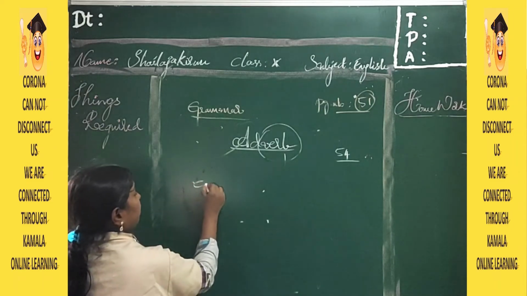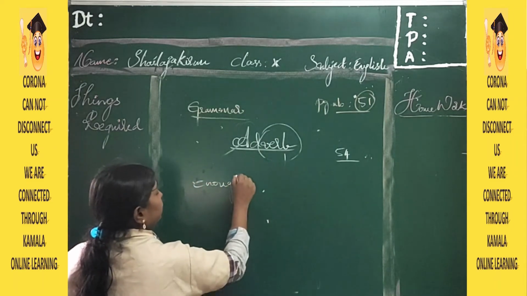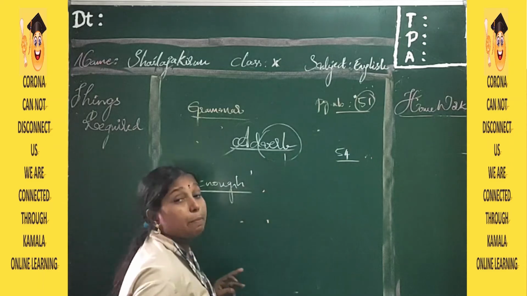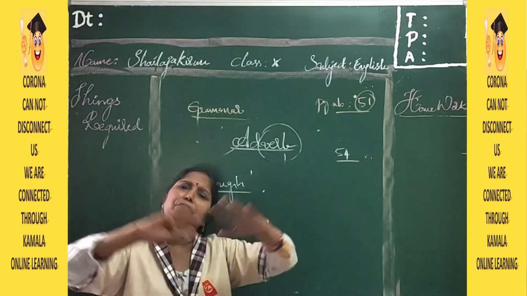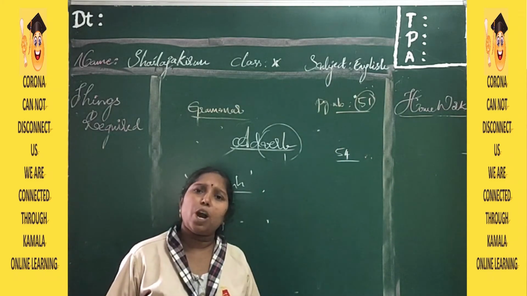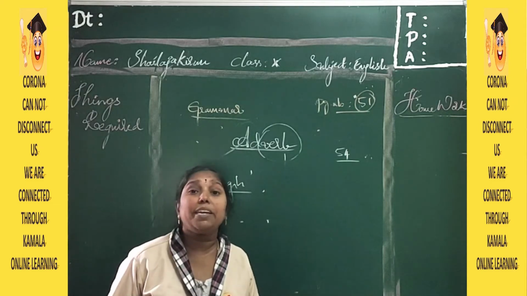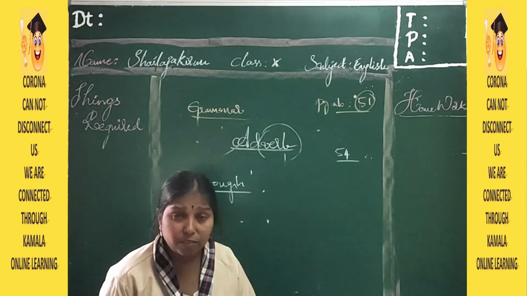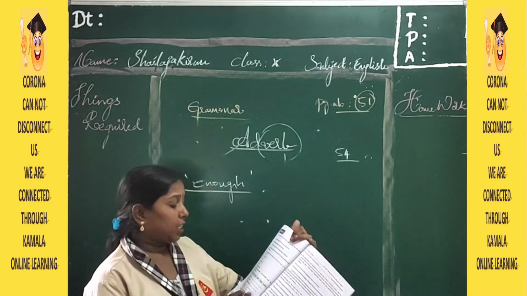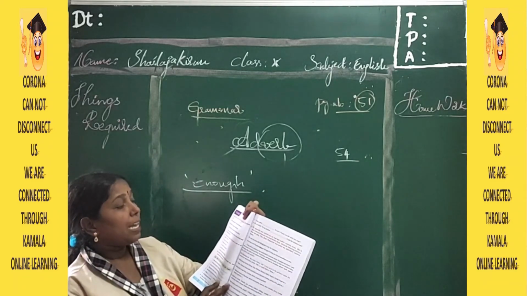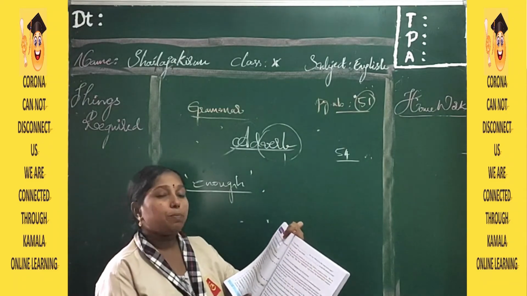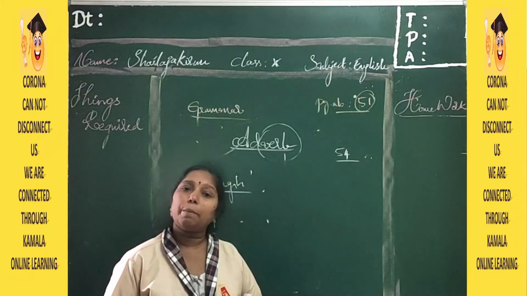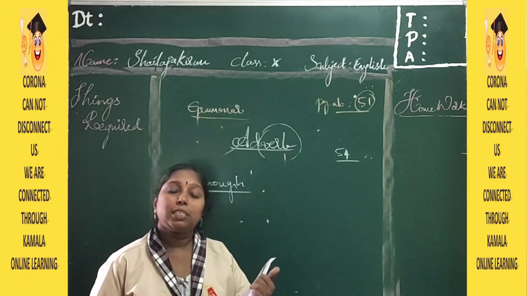Enough. Enough is a word which shows us the limit. I have enough money. How much money do you have? Enough money. So, enough is a word. If you open the page number, enough is a word which means sufficient. What is the meaning of the word enough? Sufficient.